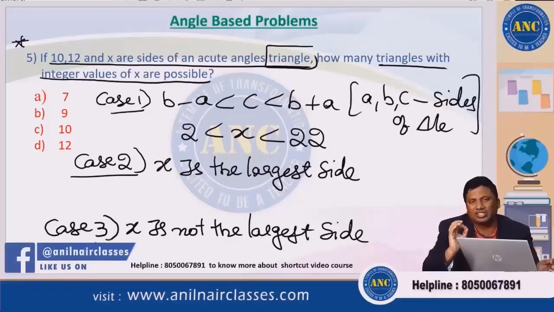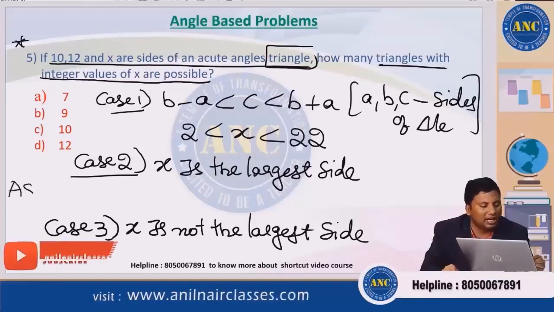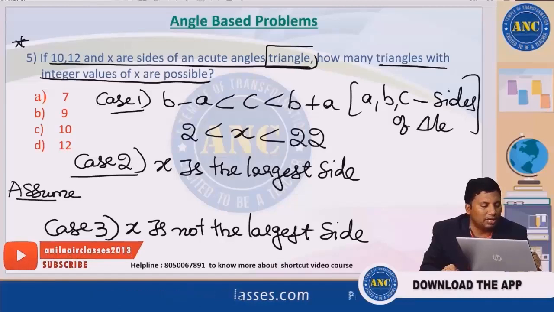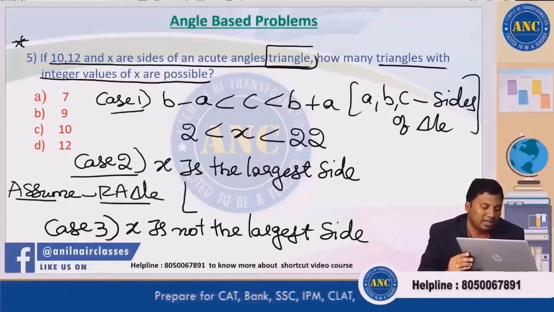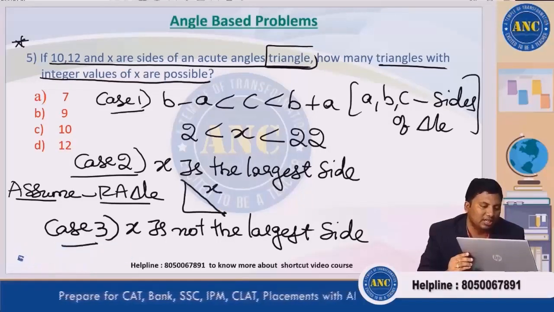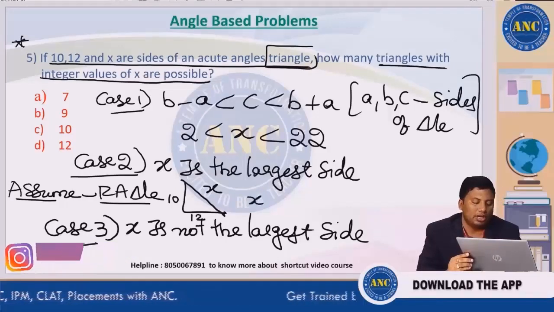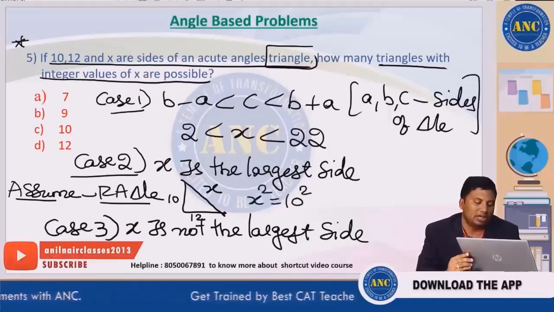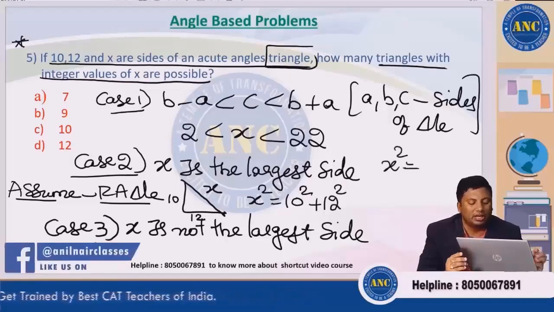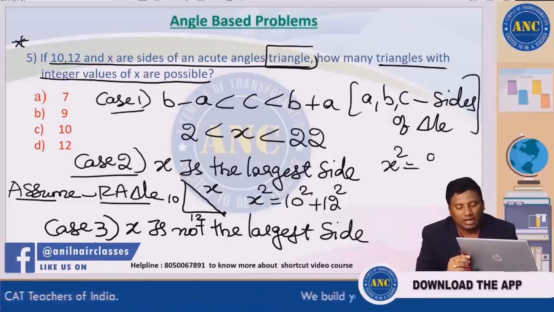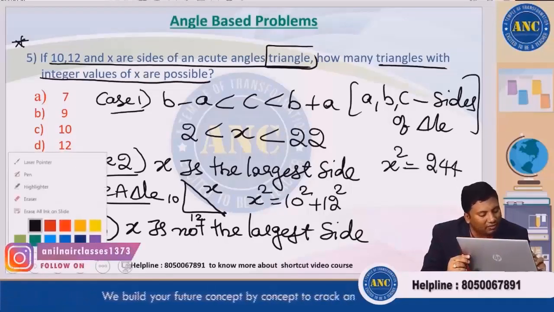To make our questions solve easily, what I'll do is assume a right angled triangle. If I assume it as a right angled triangle, x is the largest side, this will become x and it is 10 and it is 12. So x square is nothing but 10 square plus 12 square. X square is nothing but 100 plus 144. X square is 244. This is something which I said at the beginning of the class.